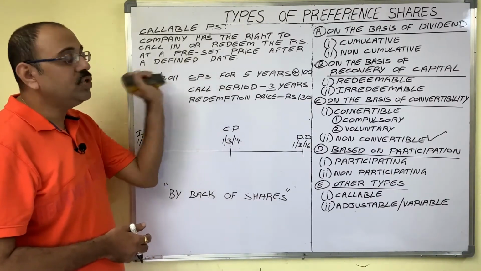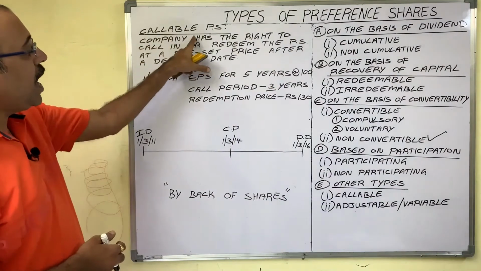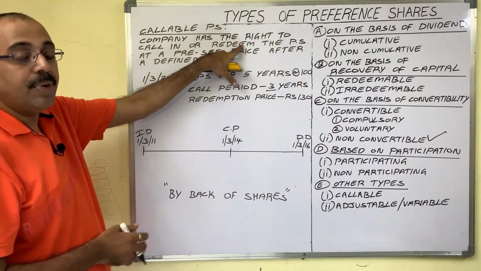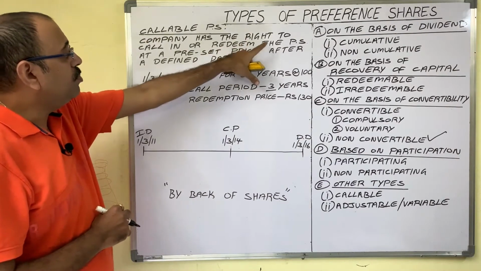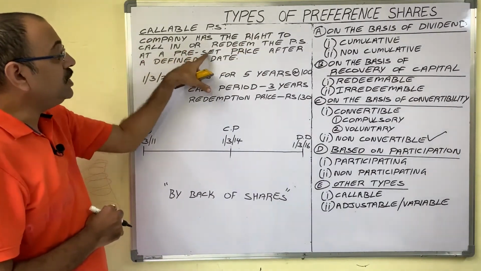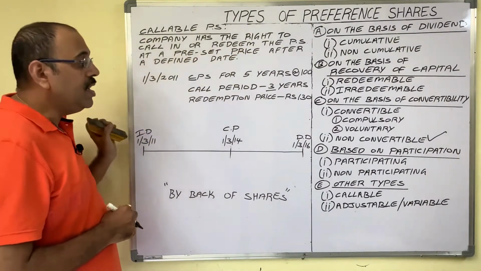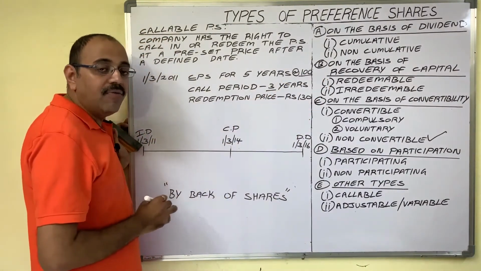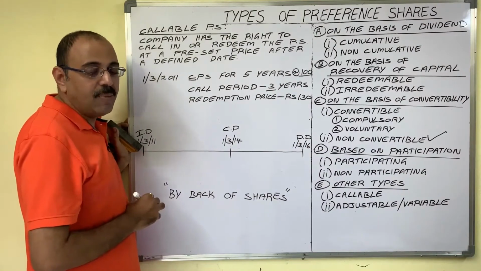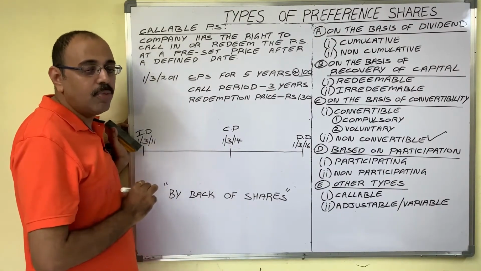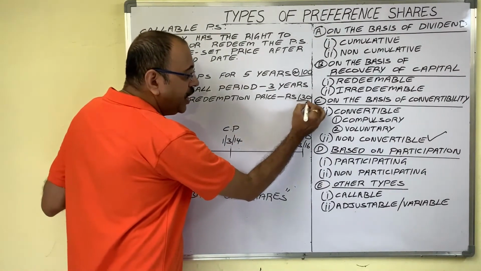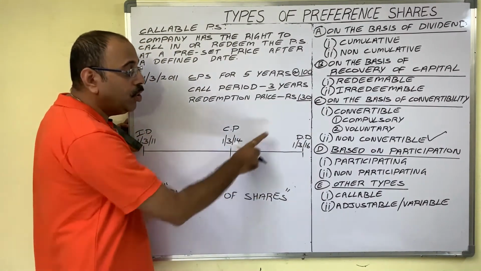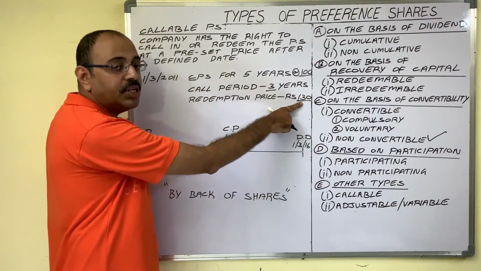Now see the sentence, you will understand. Company has the right to call in or redeem, company can redeem the preference shares at a preset price. Here company issued shares at 100 rupee, and while issuing the shares, company clearly stated on the document that if we redeem before the redemption date, then we are going to pay 130 rupees per share.